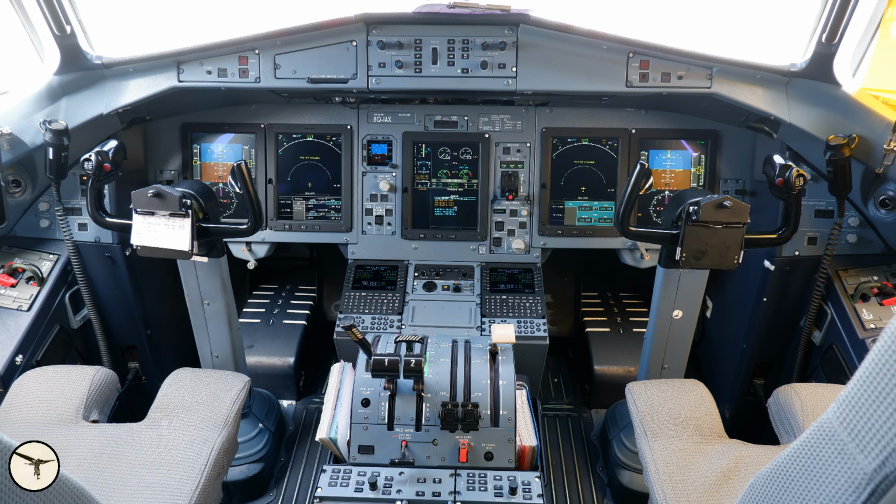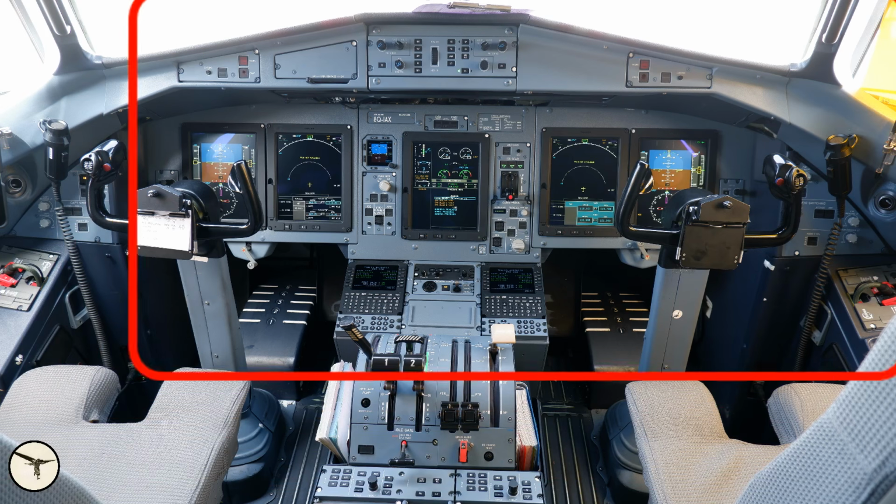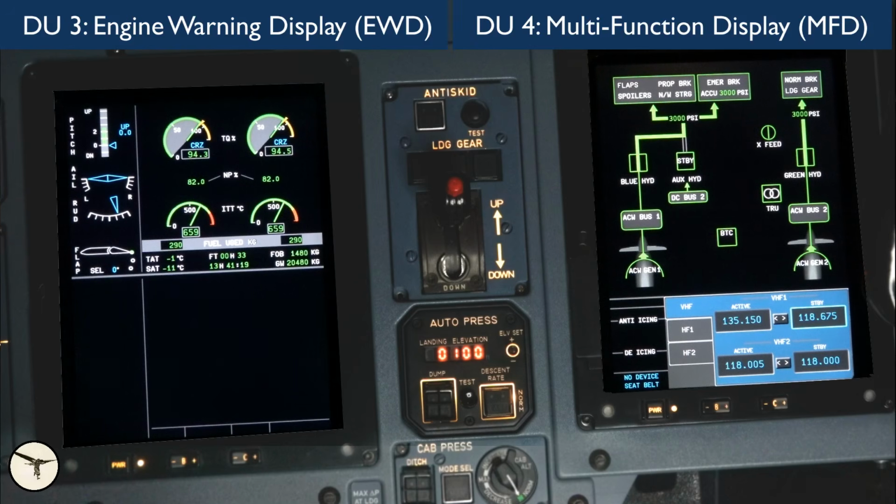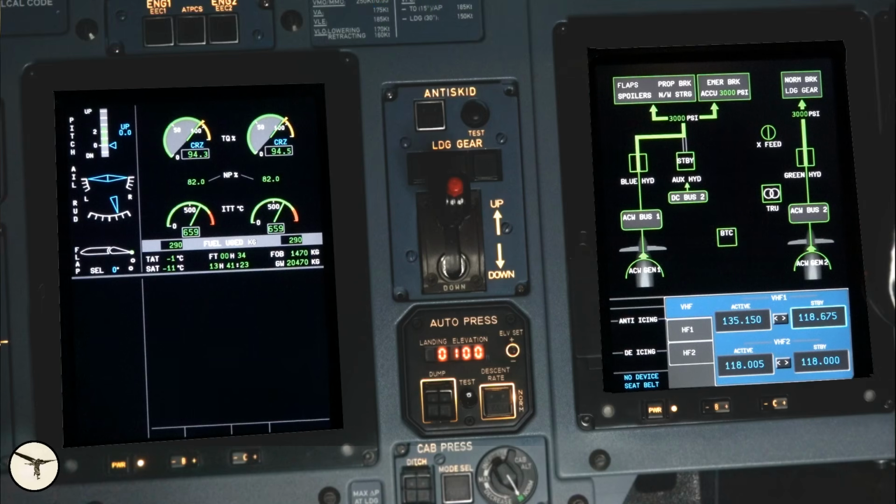In this video, we will focus on the indications on 2 of the display units: DU3, the engine warning display, EWD, and DU4, one of the multifunction displays, MFD. On the EWD, we have the primary engine instruments: torque, NP, propeller RPM, and ITT, interturbine temperature. To the left, we have trim and flap indicators. And below, we have the alert window and procedure window for the checklists.